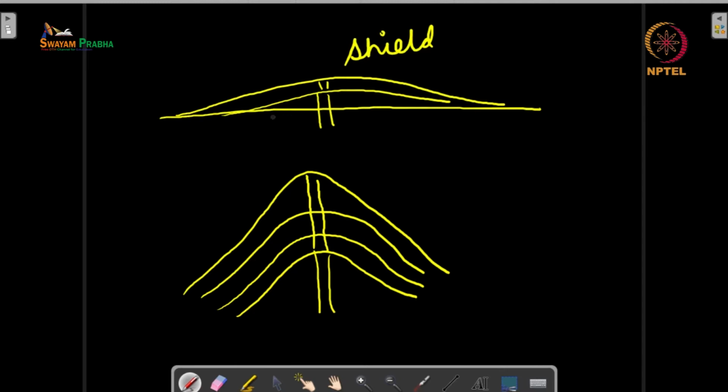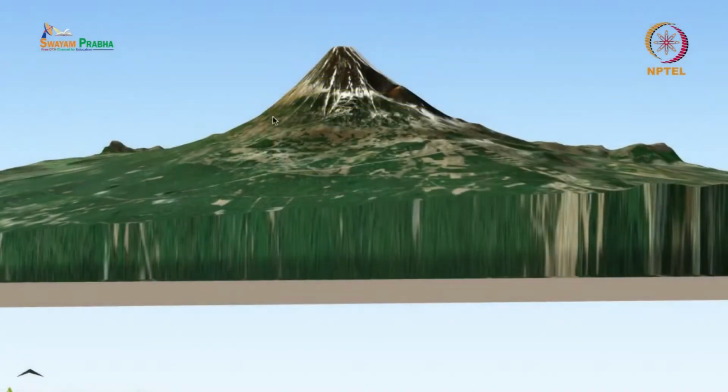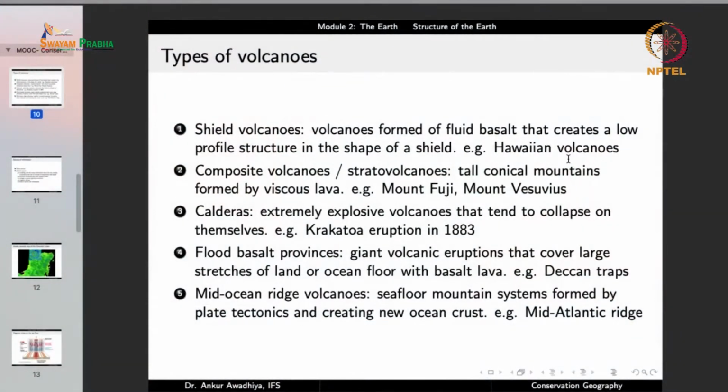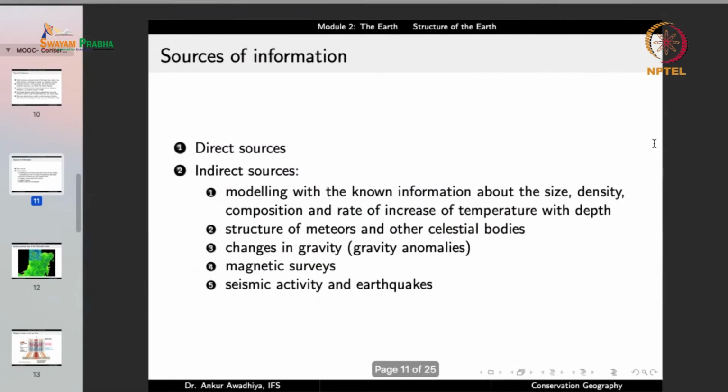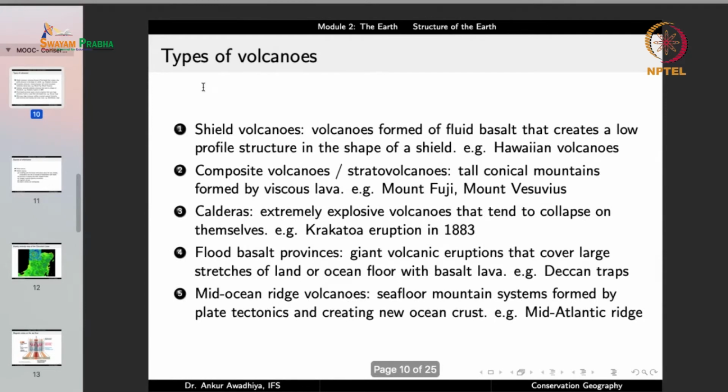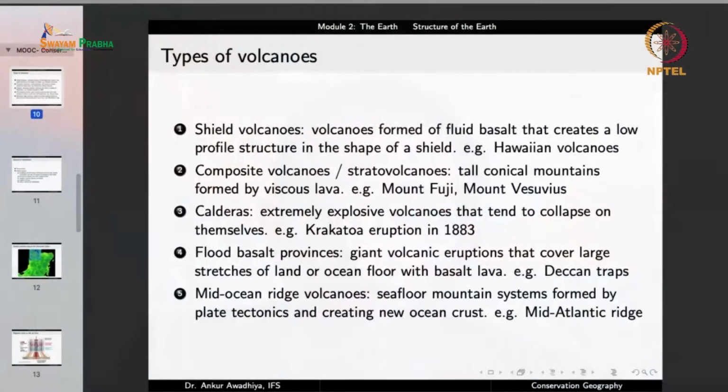And typically a shield volcano is formed in locations where you have basaltic lava. Now basaltic lava is basic lava. It has a high pH, and it is very fluid, so it is less viscous. Now because it is less viscous, it can spread to larger areas, and so it creates a shield-like structure, and a good example is the Hawaiian volcanoes.